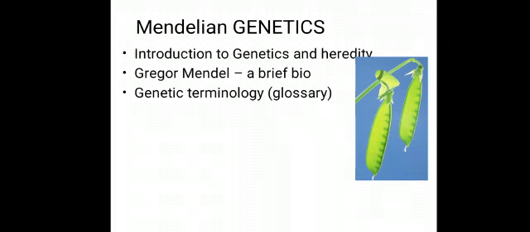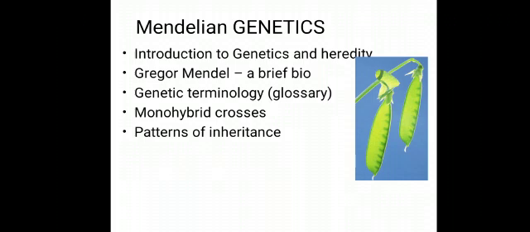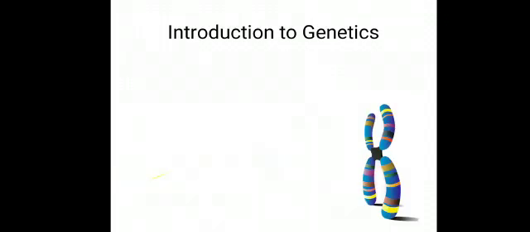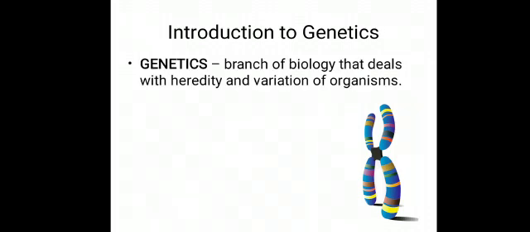Then we will discuss genetic terminology. Then we will discuss crosses, that is monohybrid crosses. Then we discuss the patterns of inheritance, dihybrid cross, test cross, and beyond Mendelian genetics we will discuss incomplete dominance. Then we will discuss some part of introduction, like what is genetics.